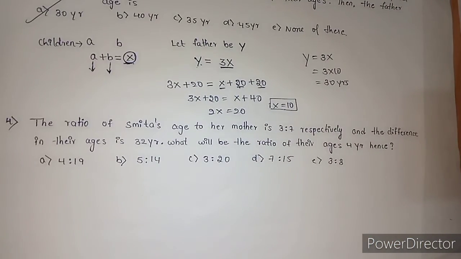Now, fourth question. The ratio of Smita's age to her mother's is 3:7 respectively, and the difference in their ages is 32 years. What will be the ratio of their ages 4 years hence? 4 years hence means after 4 years, right? Option A 4:19, option B 5:14, option C 3:20, option D 7:15, option E 3:8.